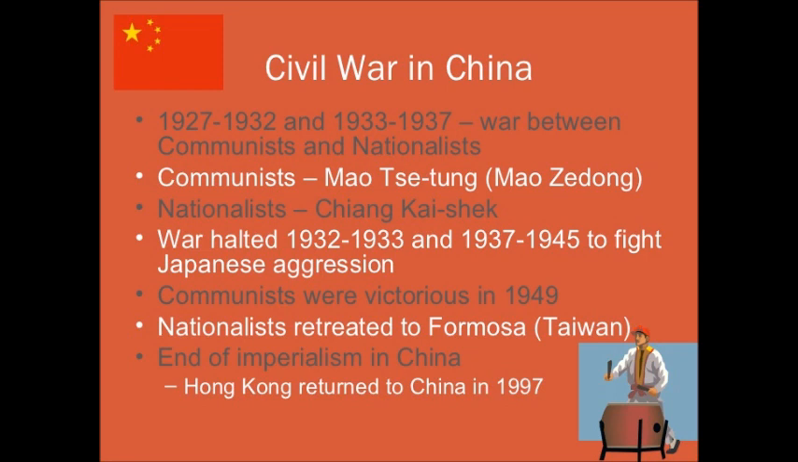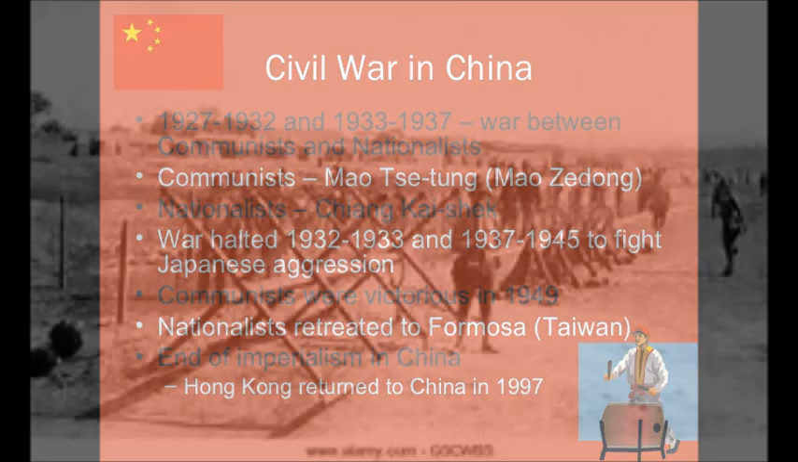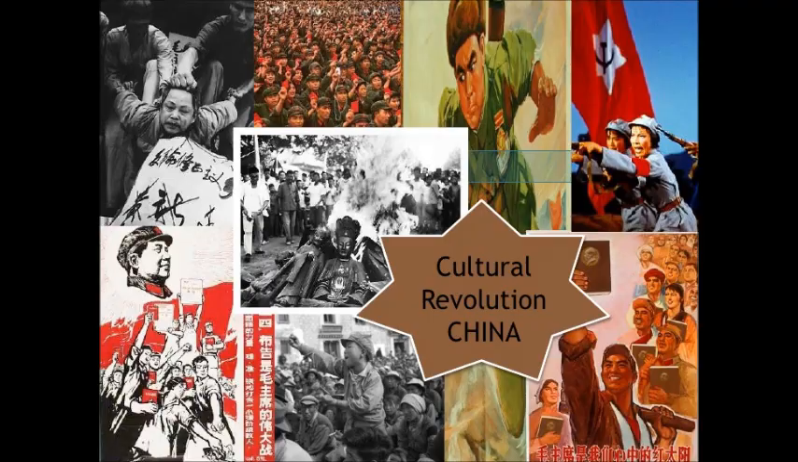Hong Kong returned to China in 1997. Picture of Civil War in China. Then the Cultural Revolution in China. Picture of Cultural Revolution in China. What was the Cultural Revolution?